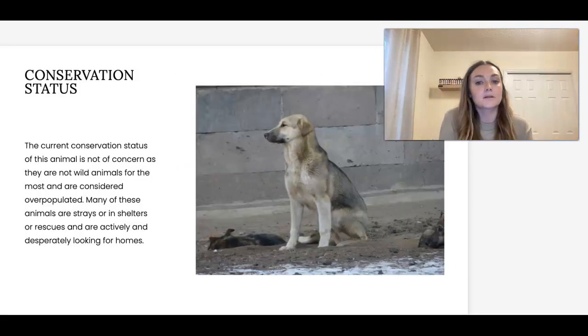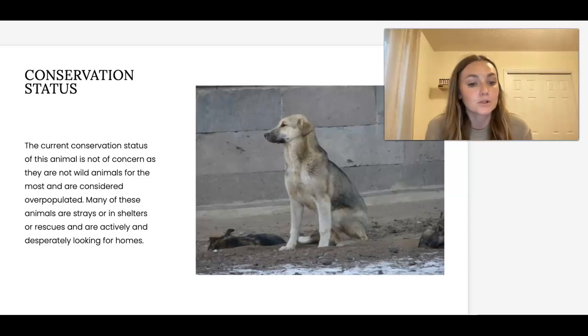And now we're going to discuss a little bit about the conservation status of this animal. The domestic dog does not have a conservation status. Per the IUCN Red List, it's classified as not evaluated, and domestic populations are extremely abundant. It's estimated that around 1 billion animals of this species exist worldwide.